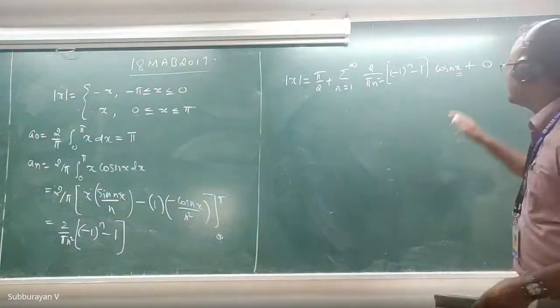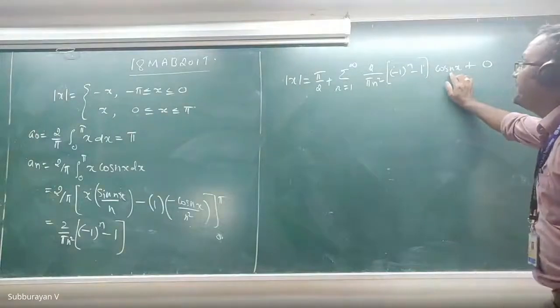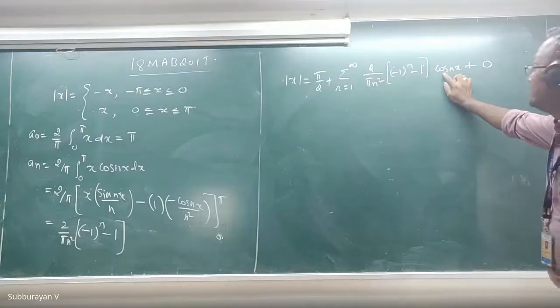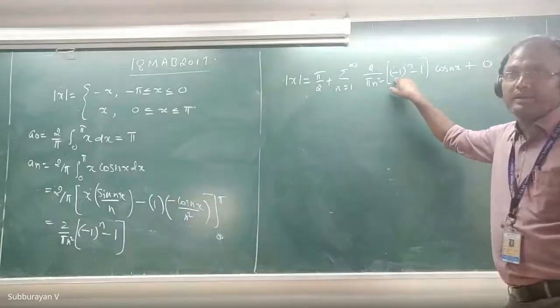So what will happen when we substitute x equal to 0? Sir, at x equal to pi. X equal to pi. Okay, if I substitute x equal to pi, what will happen? This is minus 1 whole to the power n. When n is even, it will become 0. And when n is odd, it will become minus 2. And cos nx will also give minus 1. So minus minus plus will be.